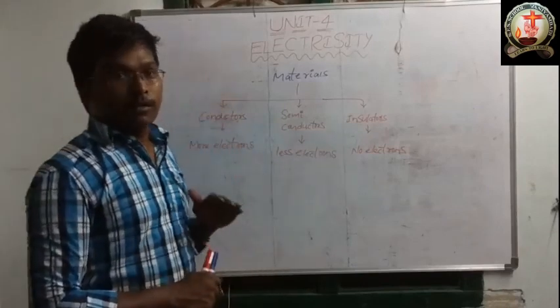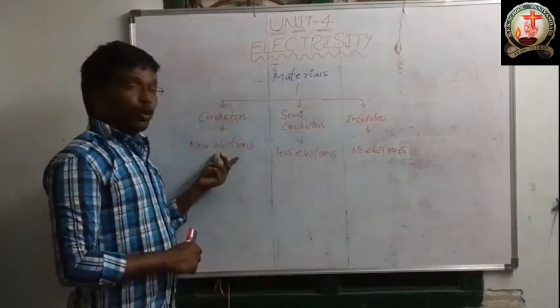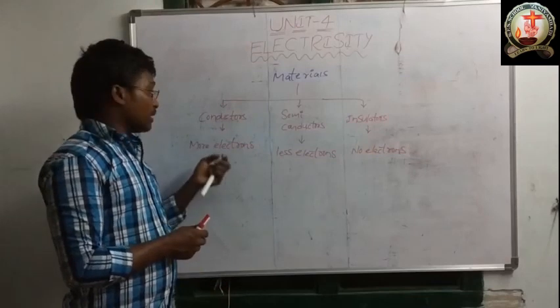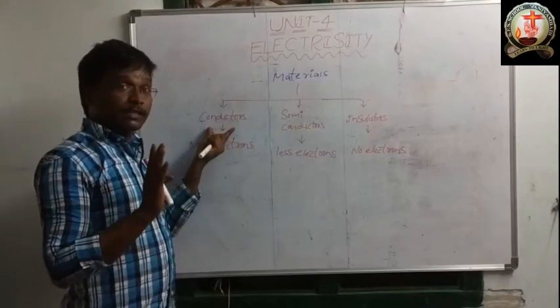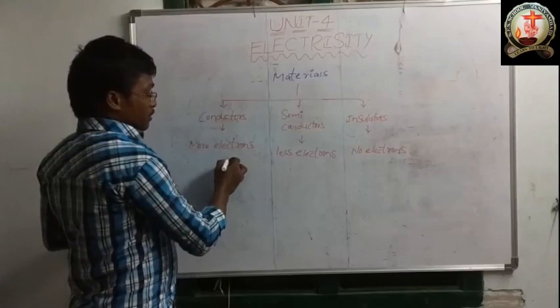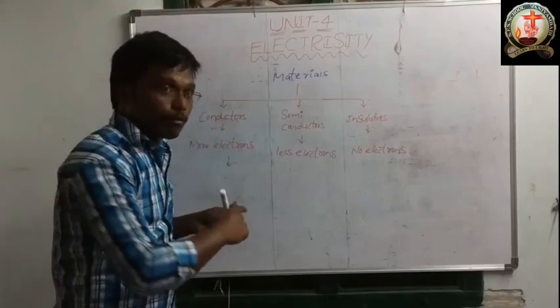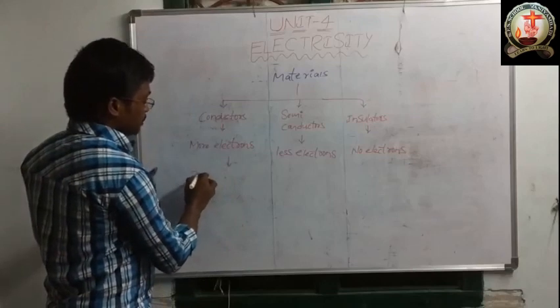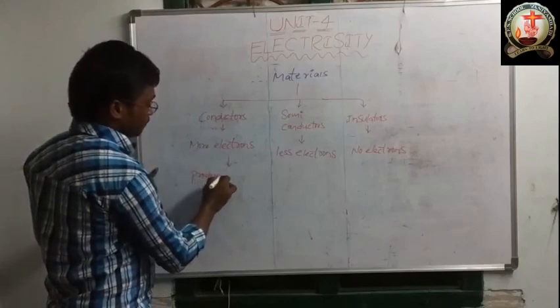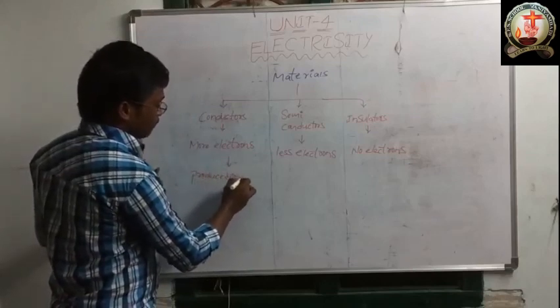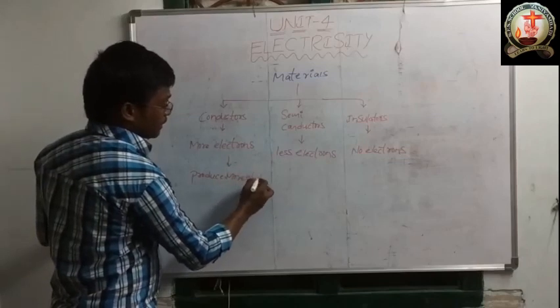Conductors have more electrons, so conductors will produce more electricity.